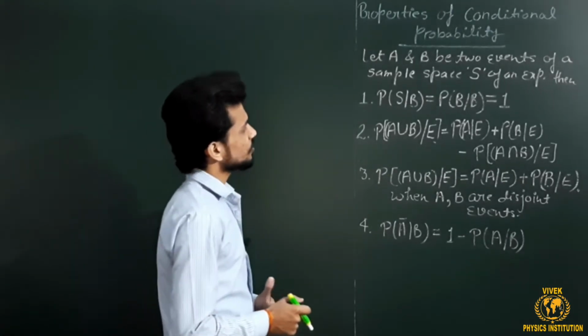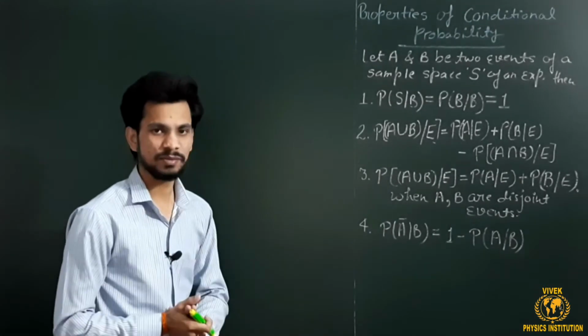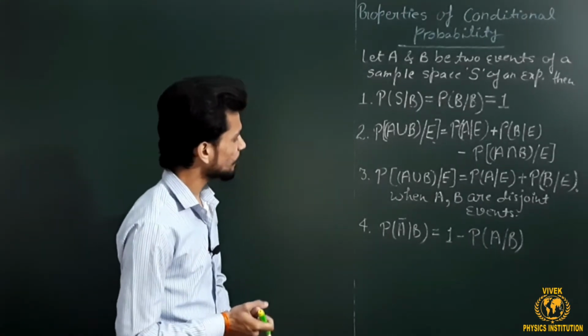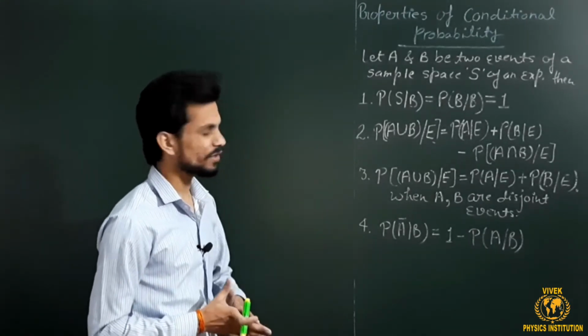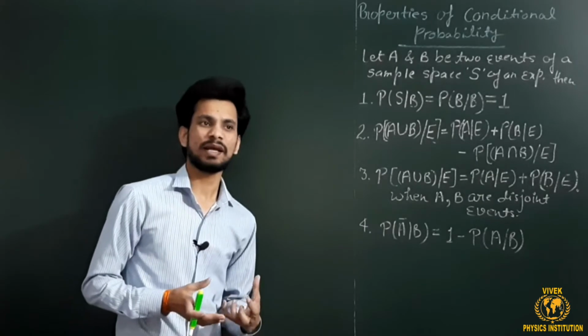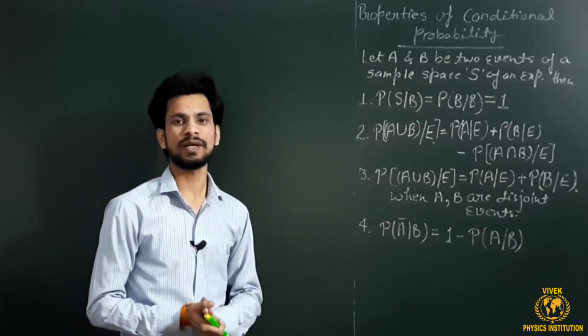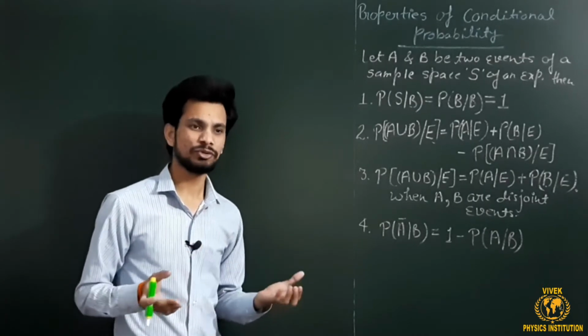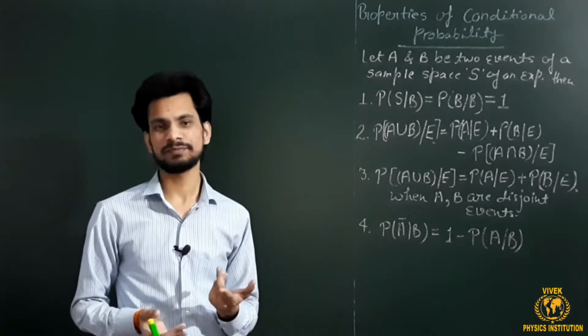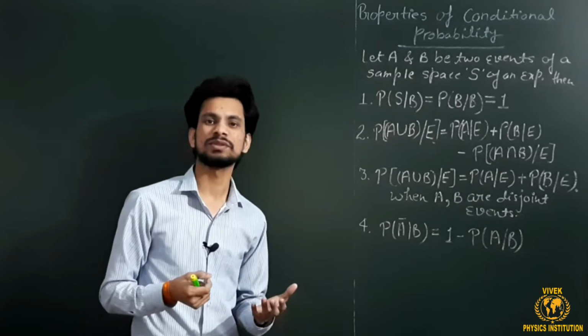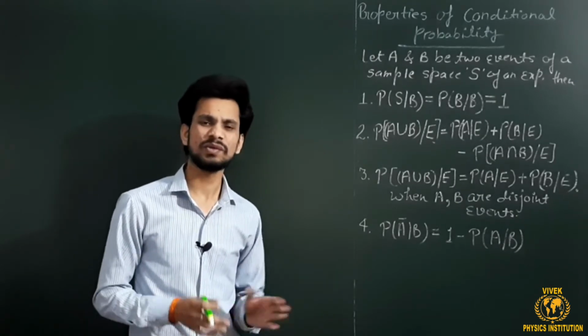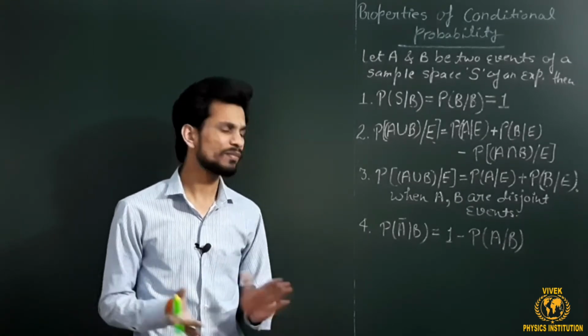Here are the four theorems we are going to discuss, and all four theorems are related to a random experiment. You can think of any kind of random experiment in your mind, such as tossing a coin, rolling a die, or picking a card from a deck of 52 cards. You can think of any random experiment.